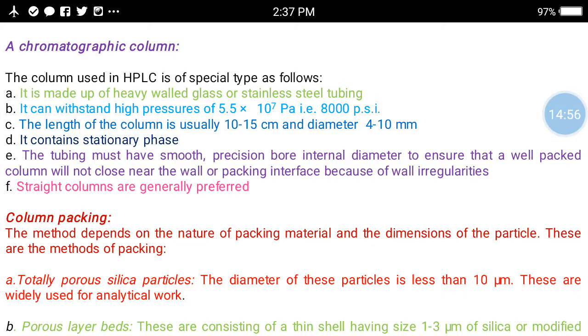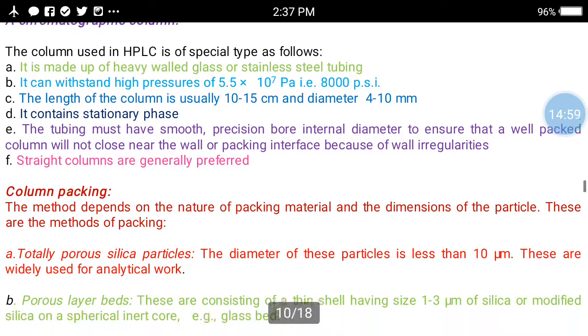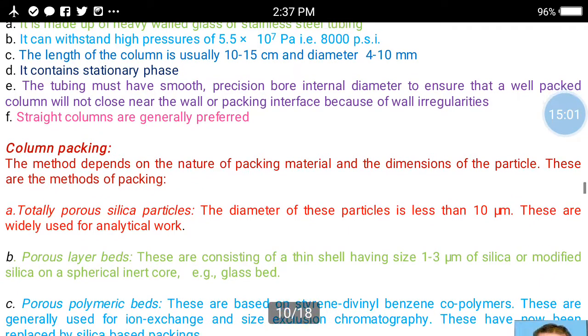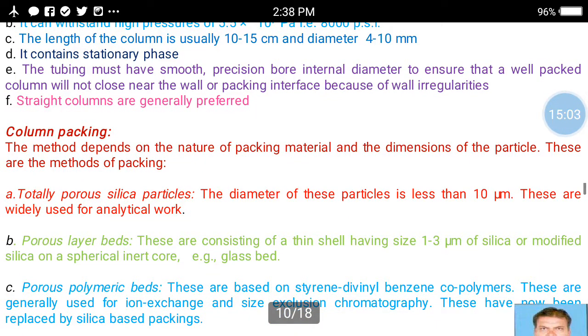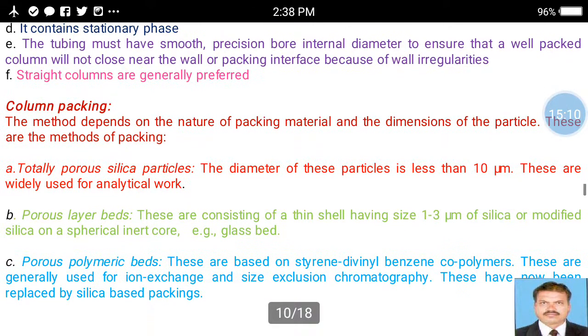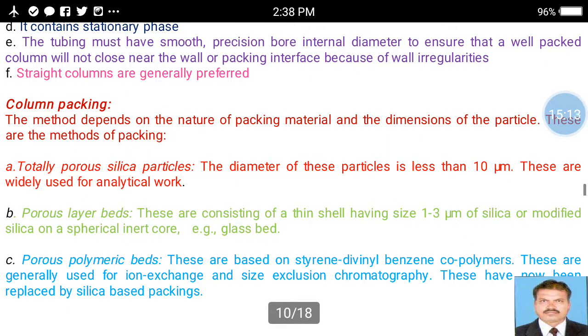The length of the column is usually 10 to 15 centimeters and the diameter is 4 to 10 millimeters. It contains the stationary phase. The tubing must have a smooth, precision bore internal diameter to ensure that a well-packed column will not close near the wall or packing interface because of wall irregularities. Straight columns are generally preferred in HPLC.